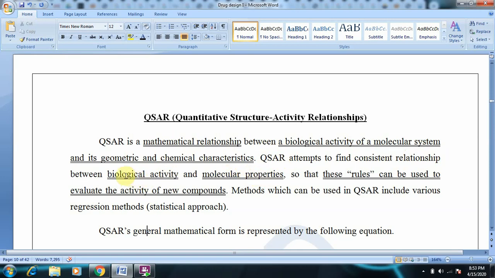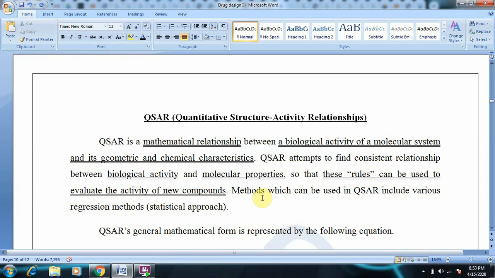After finding it, some rules will be formulated, and these rules will be applicable for the evaluation of activity of new compounds.